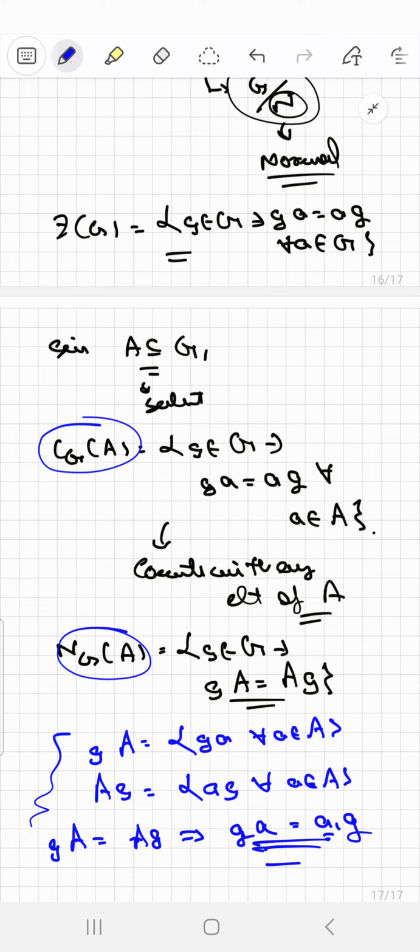Rather, you can try, and this can be thought of as an exercise, to check what the inclusions are between centers, centralizers and normalizers.